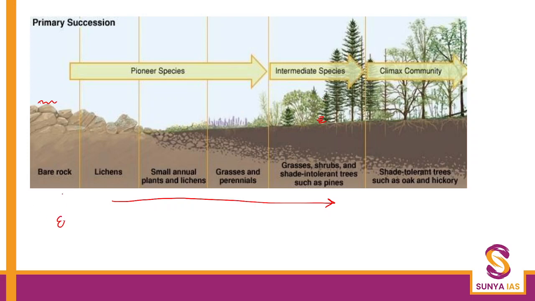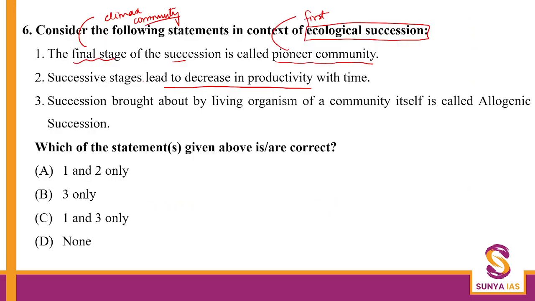That the rate of biomass production is increasing, right? So let's say in the climax community, you have big forests. So of course, they will have a lot of biomass produced, right? So successive stages lead to, this should be, an increase in productivity with time. Hence, this statement is wrong. Again, statement one is wrong.